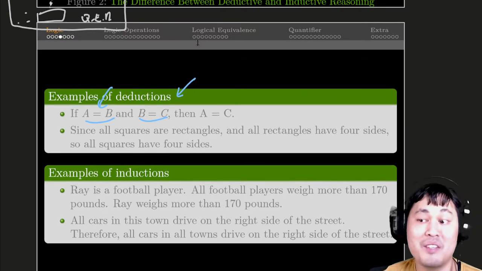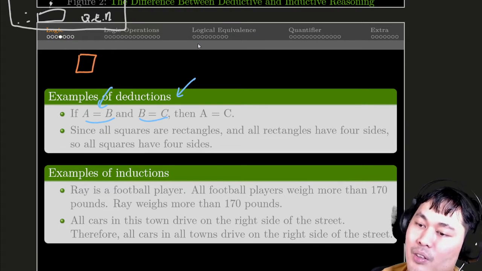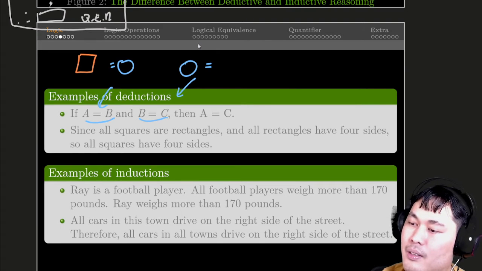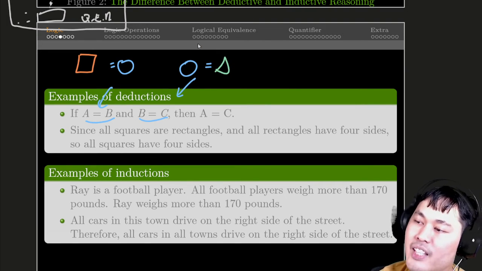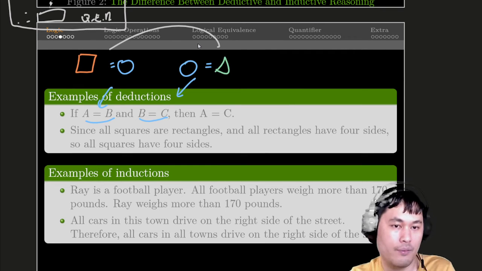Maybe it feels obvious this way, but let me use another example. If you know this square has the same weight as that circle, and that circle has the same weight as this triangle, then you can conclude that the square and the triangle have the same weight as well.